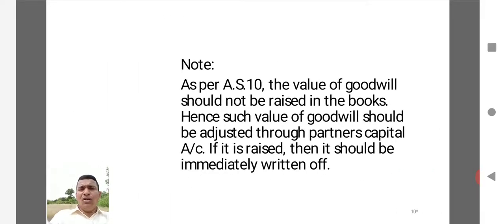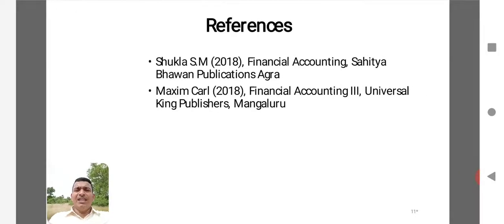Here, you have to keep in mind one important point: as per Accounting Standard 10, the value of goodwill should not be raised in the books. Hence, such value of goodwill should be adjusted through the partners' capital accounts. If it is raised, then it should be immediately written off. In the sense, whatever goodwill we raise should be distributed and written off. There is nothing like simply creating goodwill in the books of account and keeping that value of goodwill as it is in the balance sheet. That provision is not there. If you simply raise the goodwill, you have to write off the goodwill.